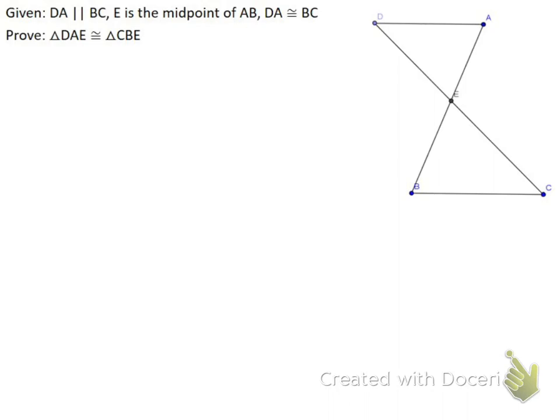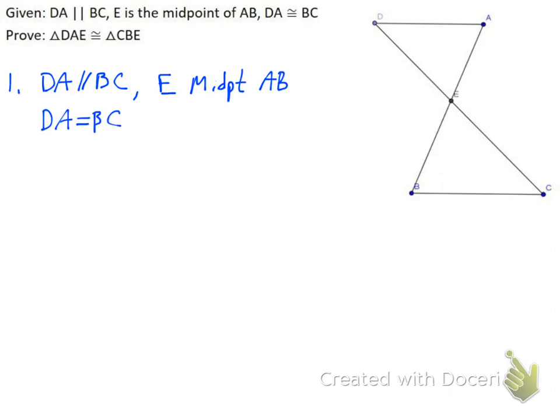With this, same thing, so this is the last one. DA is parallel to BC, E is the midpoint of AB, and DA is equal to BC. It's my given. And so again, I'm going to go through these bit by bit.